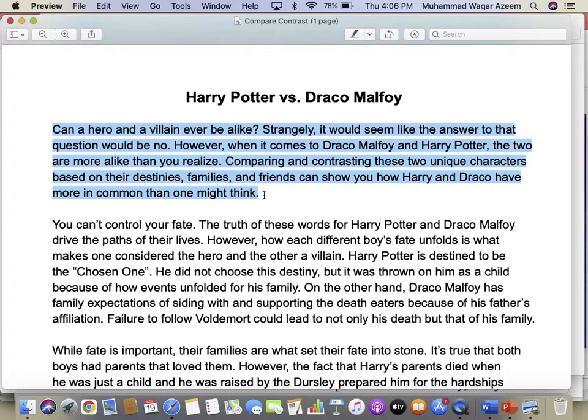Alike helps us think about the comparison between these two characters, which is that they are similar to each other. Other phrases of comparison and contrast could be different from, similar to, comparable with, similarities between, dissimilarities between. You should deliberately use such phrases and words in a compare-contrast paragraph.